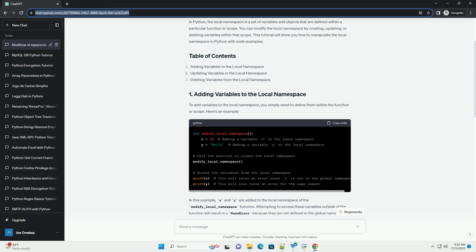Remember that the local namespace is limited to the scope of the function or block where the variables are defined. Variables in the local namespace are not accessible from outside that scope unless explicitly returned from the function.